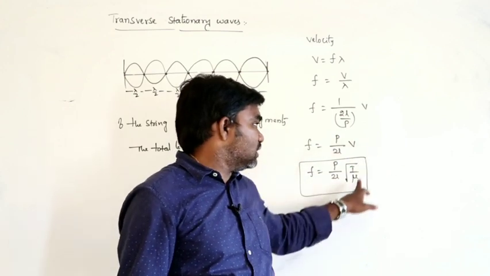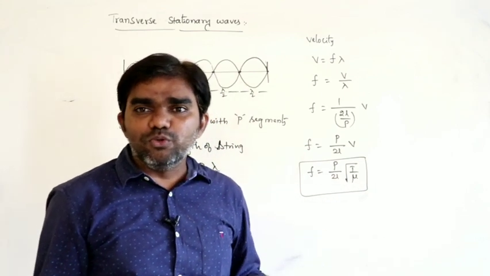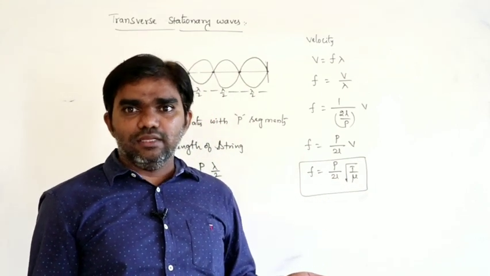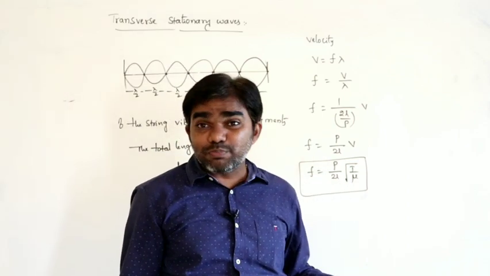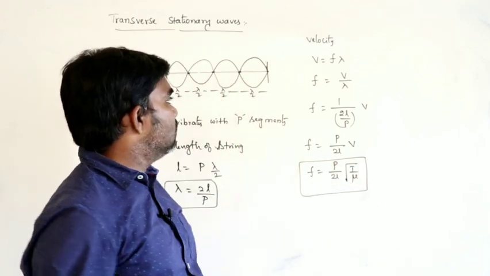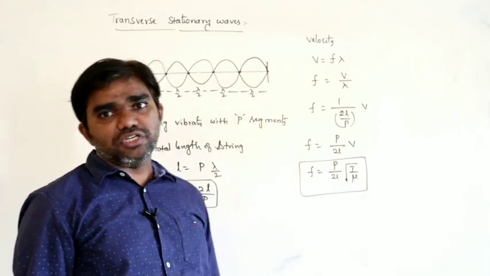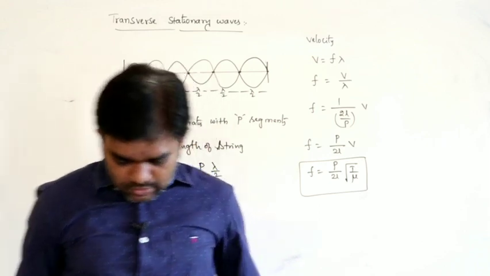We know the velocity of the transverse wave is square root of T by mu. What is T? Tension in the string. What is mu? Linear density. And what is p? Number of segments. So this is the frequency of the stationary wave. Now we can discuss it clearly.